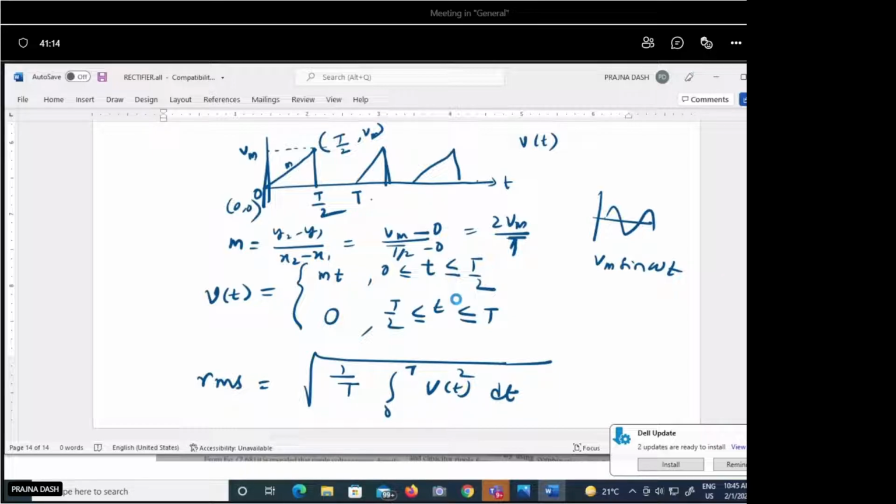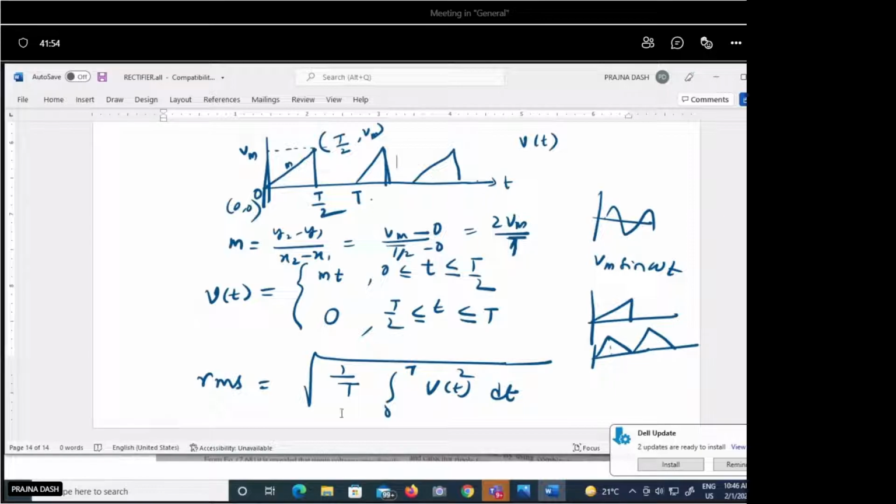Likewise, you can calculate the average value. Just calculate the area, meaning the integration of V(t) dt, and just take the average, so 1 by T/2 you can take. That will be the average of that signal. Any kind of waveform you can take. The triangular waveform can be this kind, or it can be an equal triangle also. According to that, you can calculate the average and RMS value, and once you obtain the average and RMS value, then all other parameters you can obtain.